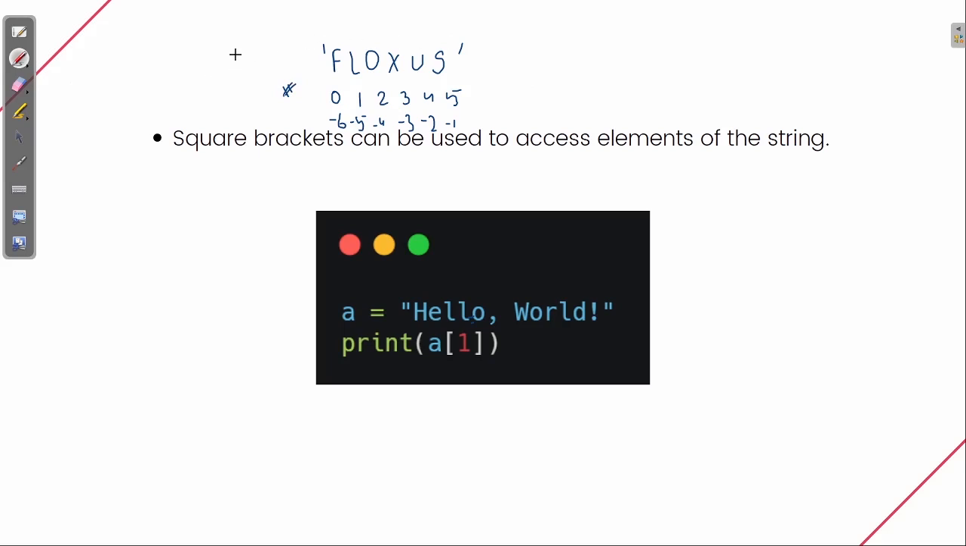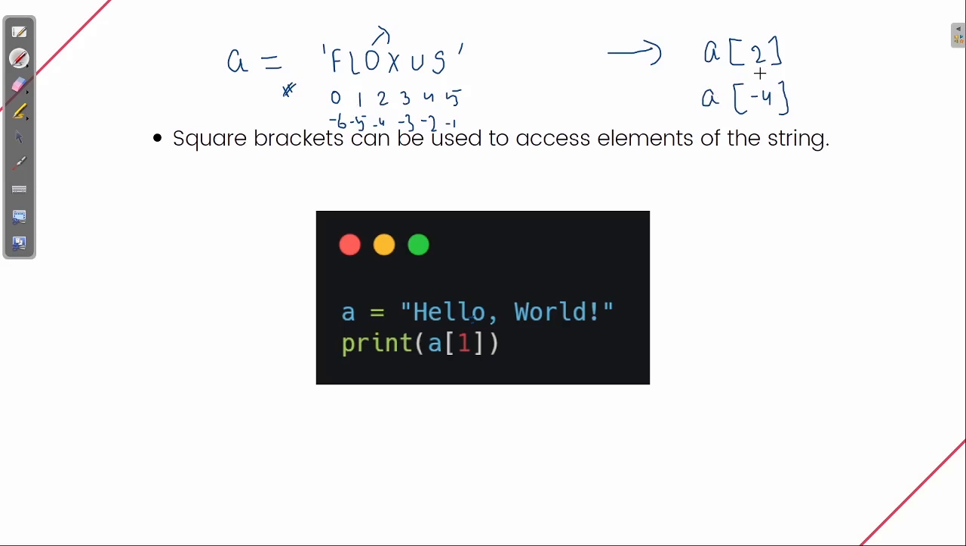Suppose I have a equal to single quotes floxes. Now I want to print only the character o. So I can write a and then 2. If I write print a2, it will print o. And if you want to write the index in the opposite direction, it will be a -4. This is very important.